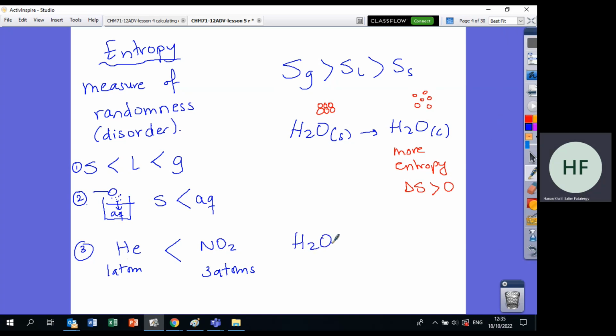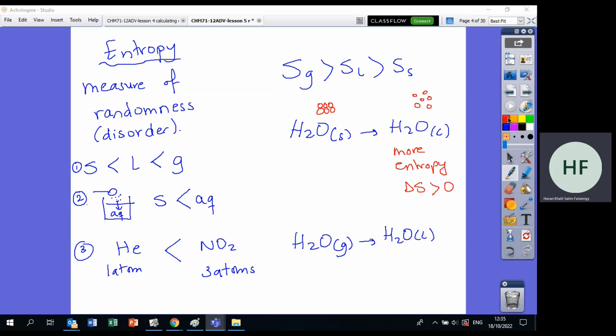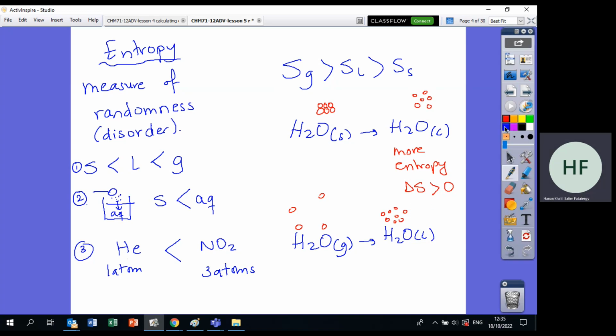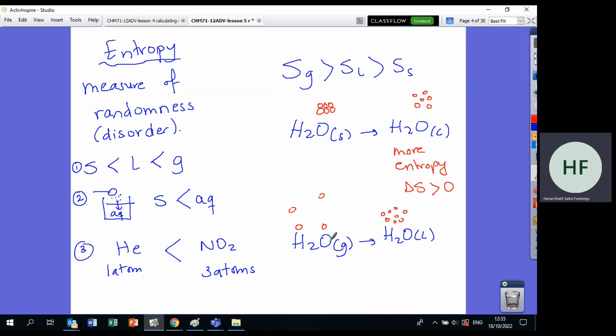Now, if we say H2O gas is becoming H2O liquid, this is what happens in the clouds. In gas, the particles are too far apart. In liquid, they come closer to each other. So where do you think the particles will move more, in gas or in liquid? Of course in gas. So as I go here, I will have less entropy. Less entropy means delta S is negative.